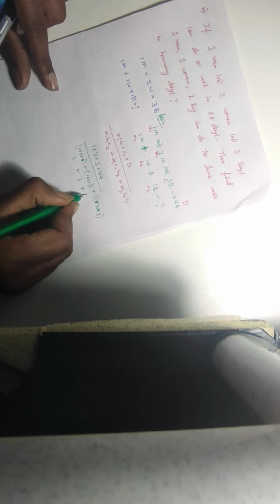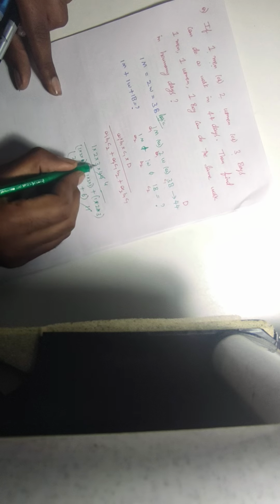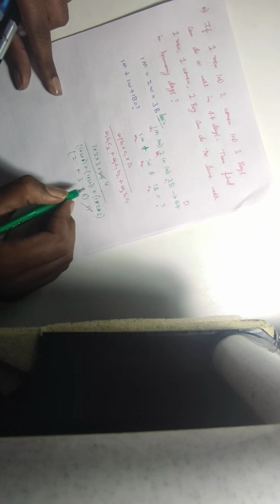Just do it. 1 into 2 is 2, plus 3, plus 2 threes are 6. Numerator, 6 plus 3 plus 2, that is 11. So we get 11. 11, 4 threes are 12, 12 twos are 24. 24 days is the answer.